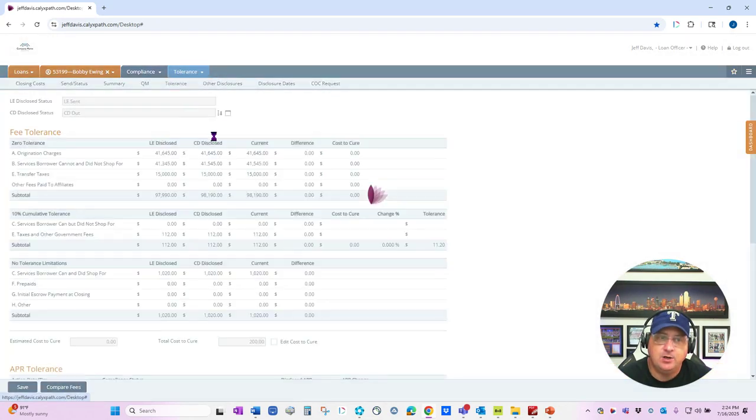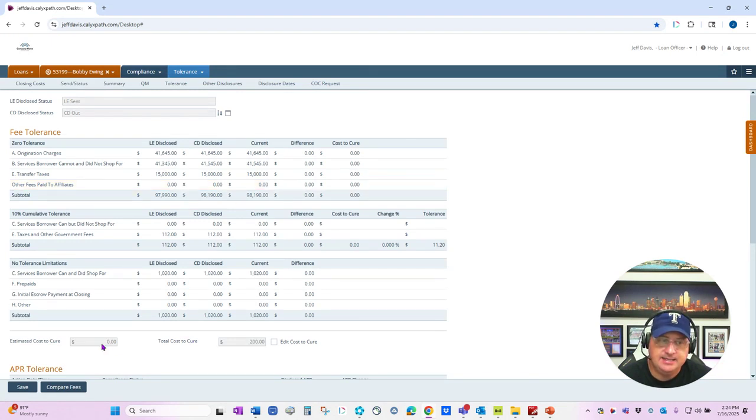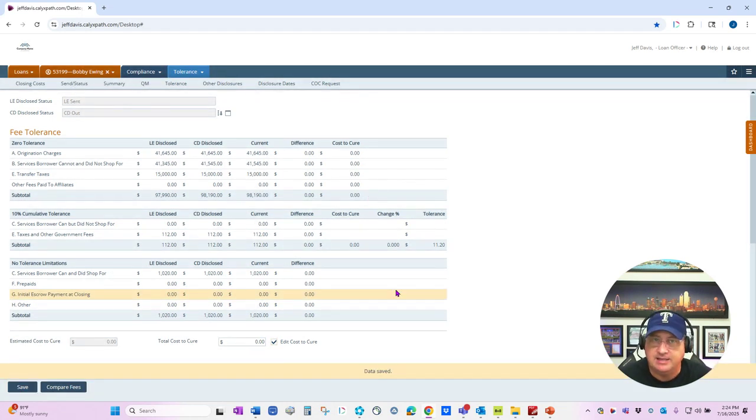And so now when I go to my tolerance screen, you can see that the estimated cost to cure is 0, and the total cost to cure has been calculated. It's at $200. But again, in this use case, we move forward because we felt comfortable the lender's not going to ding us for that. So we can check this edit cost to cure button and zero out that total cost to cure. So it gives you the flexibility and the warnings to handle your cost to cures.